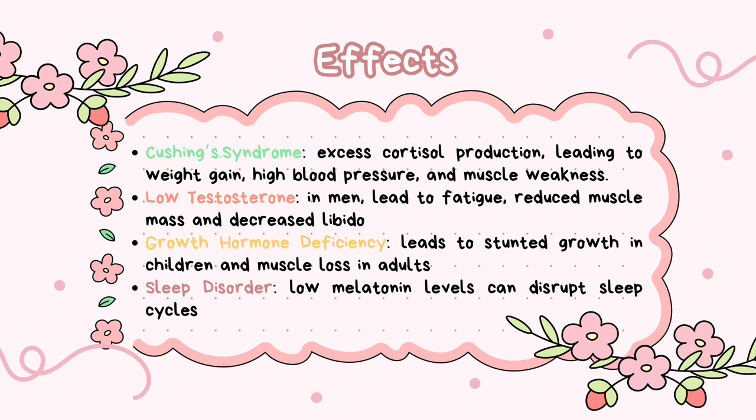The third one is growth hormone deficiency. This can lead to stunted growth in children and muscle loss in adults. And the last one is sleep disorder. This occurs when low melatonin levels can disrupt sleep cycles.